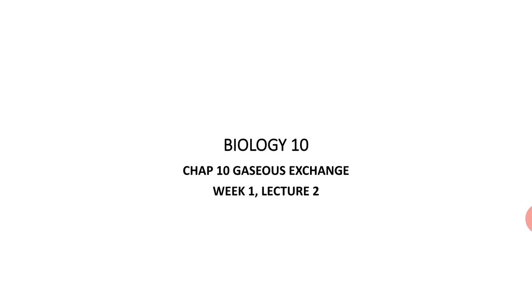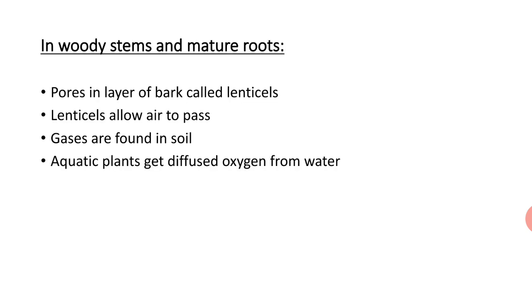In my previous lecture I have already discussed basic terms related to this chapter, that was gaseous exchange, breathing, respiration, cellular respiration. Now I'm going to discuss this topic further. Usually in woody stems and mature roots, there is a layer of pores in bark that we call lenticels. Lenticels allow air to pass.